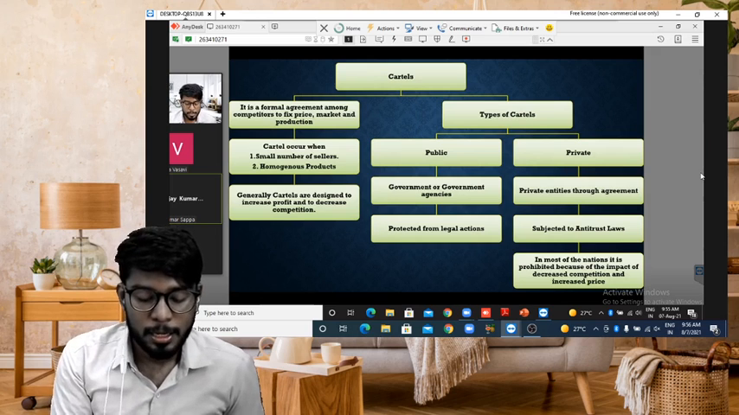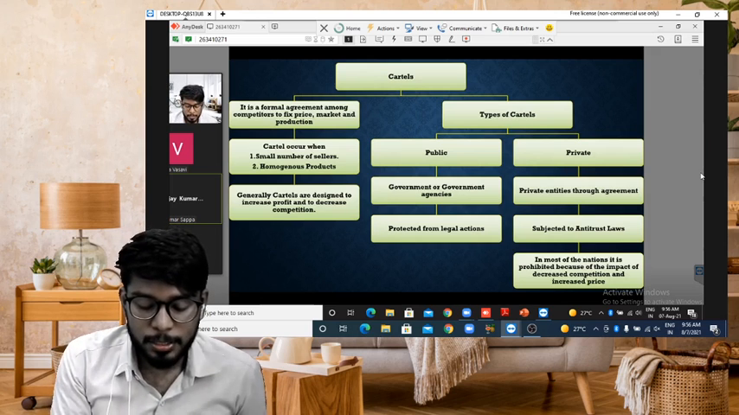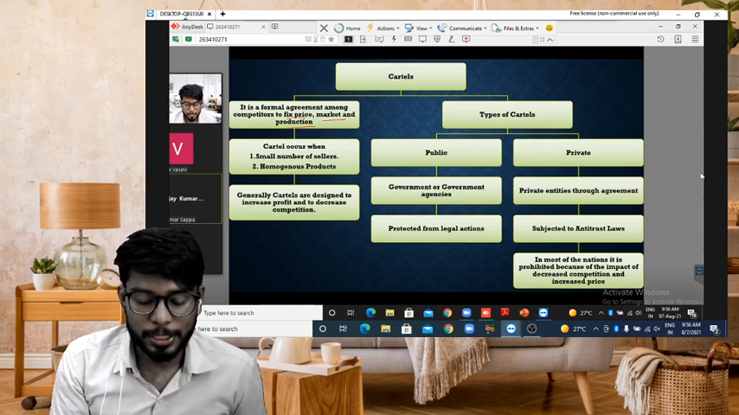Cartels are formal agreements between the competitors, among the competitors, to fix the price and market production and supply.